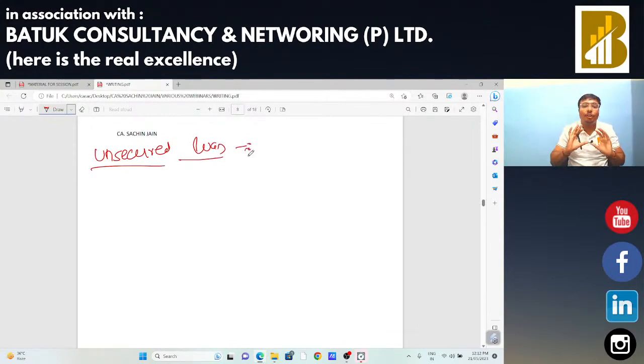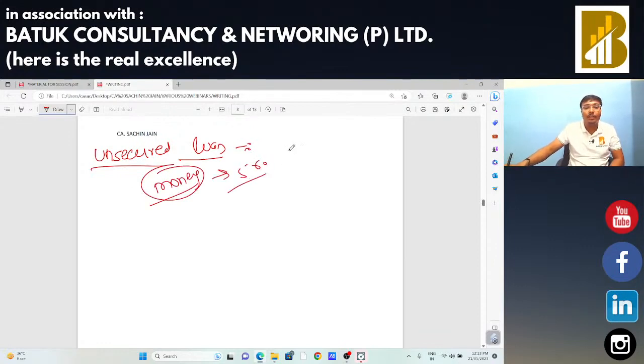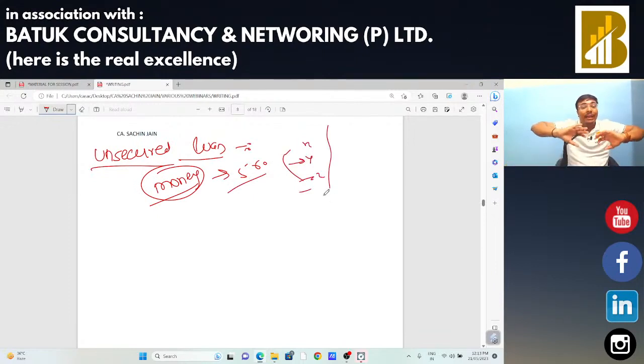Sir, unsecured loan means I am doing the business and suppose I have a certain requirement of funds. So I had taken the money, suppose 5 crore rupees from certain persons, Mr. X, Y, Z, and all that. And I am not going to secure any type of property. I am not going to provide any type of property to XYZ for that particular amount. This type of loan is called an unsecured loan.